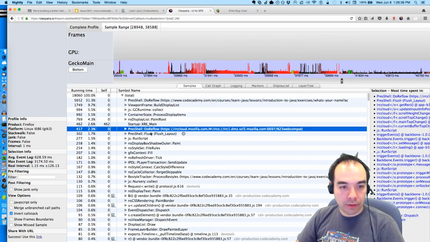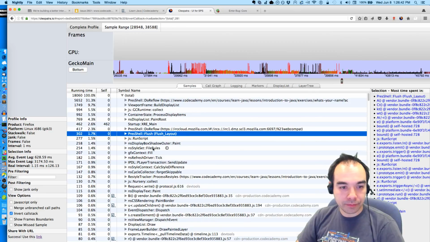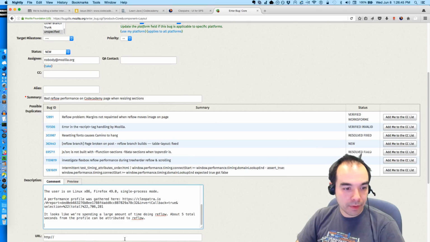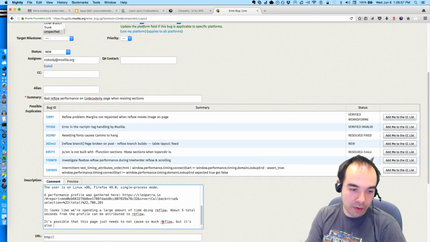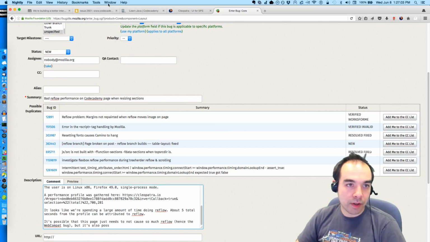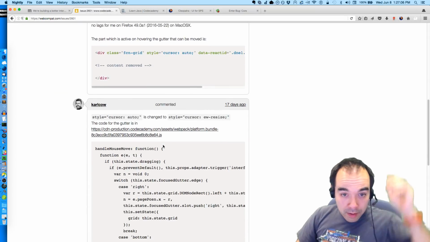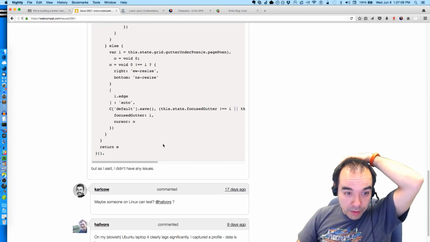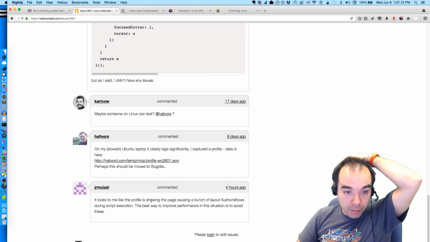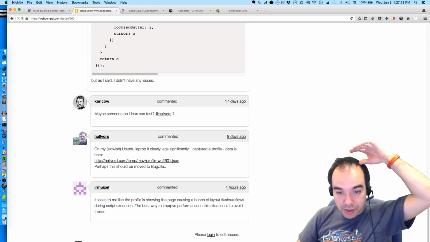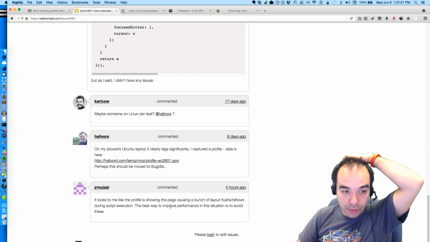Here's another chunk of reflow. Flush layout, reflow. It's possible that this page just needs to not cause so much reflow, hence the web compat bug, but it's also possible. The code in the gutter is handle mouse move. I said I may on Linux can test how much slower; it clearly lags significantly. The profile is showing the page causing a bunch of layout flushes, reflows during script execution. The best way to improve performance is to avoid these.